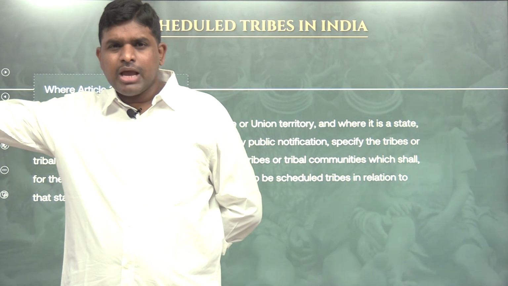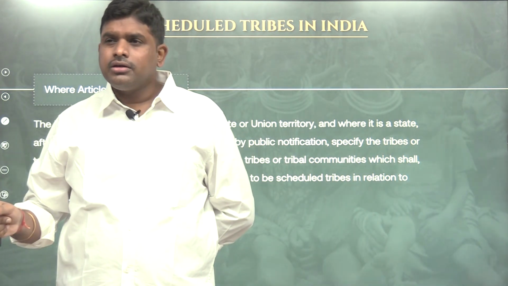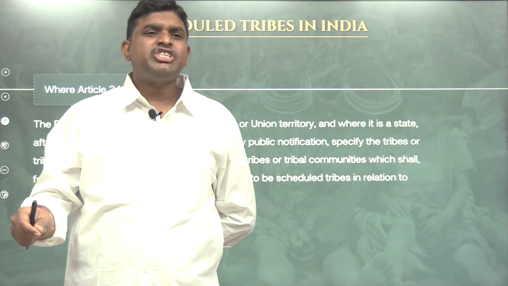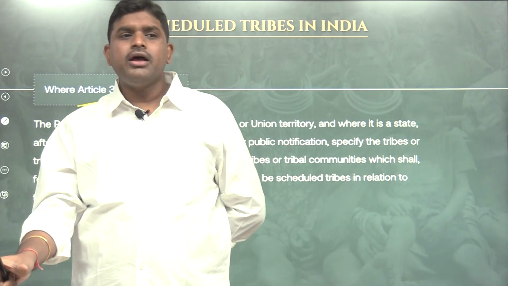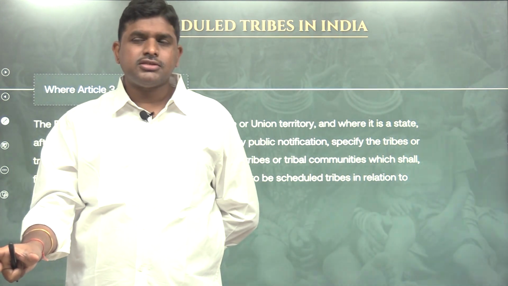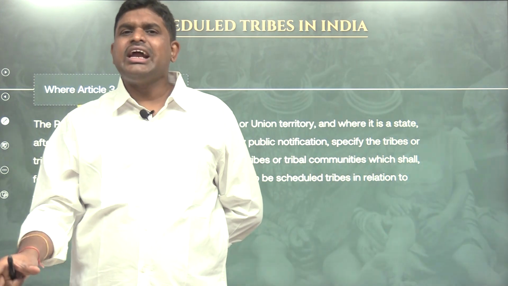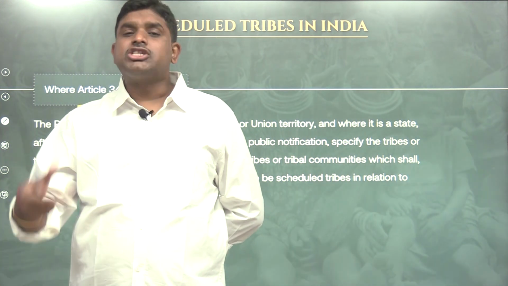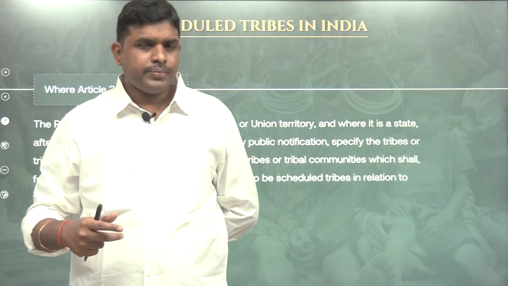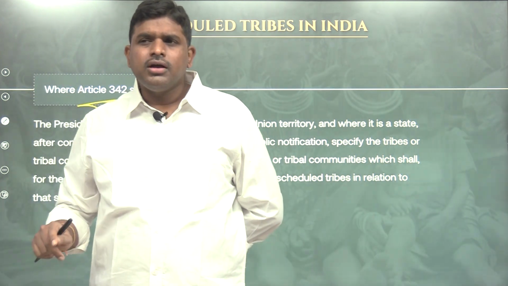After the Constitution came into force, the President, with the help of state governments, created a list of STs, and that list is called STs for the first time.